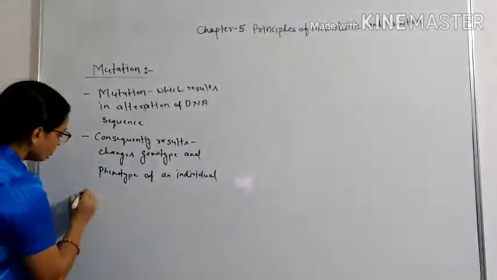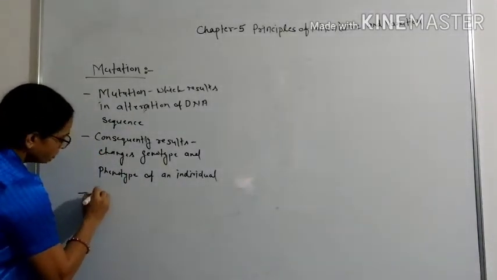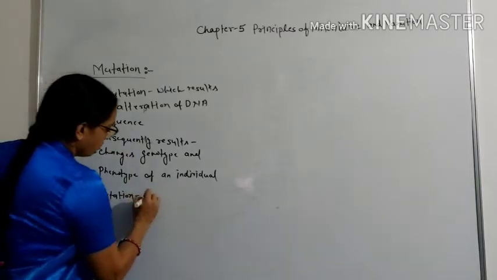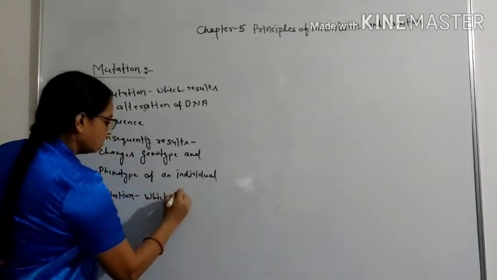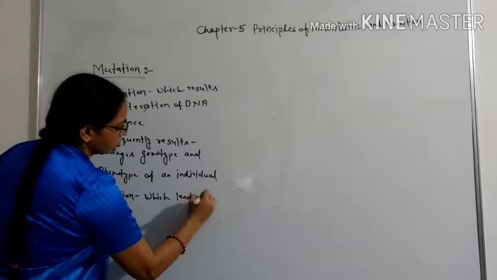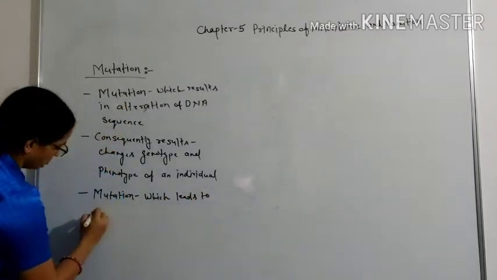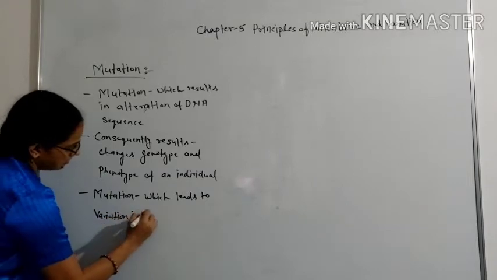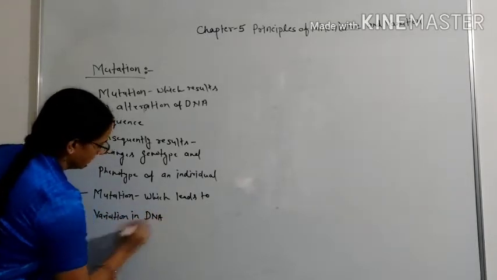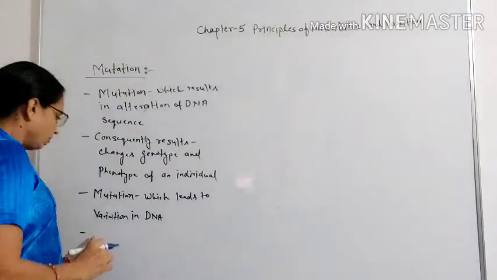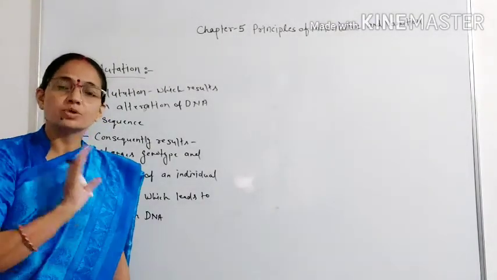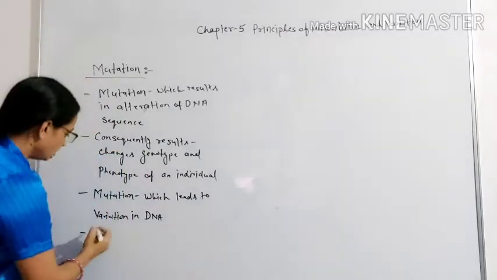Okay, so mutation is the phenomenon which leads to variation in DNA. Okay, variation occurs in DNA in normal condition by the process of recombination.